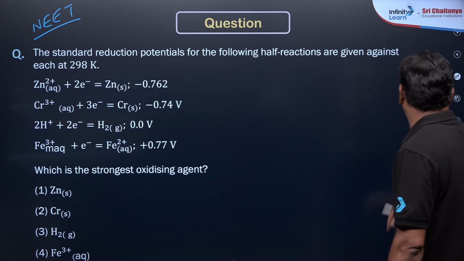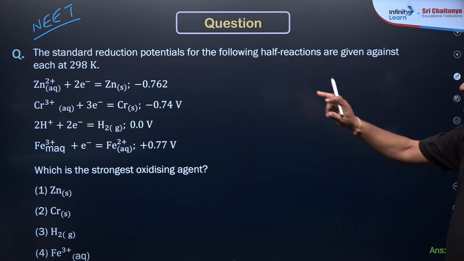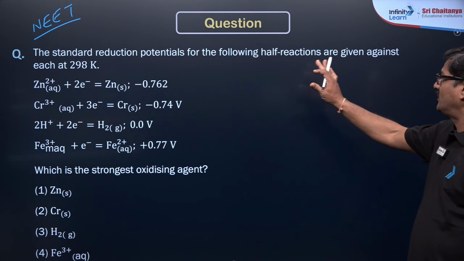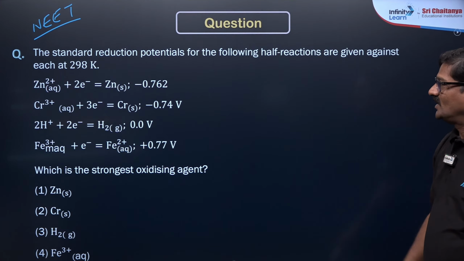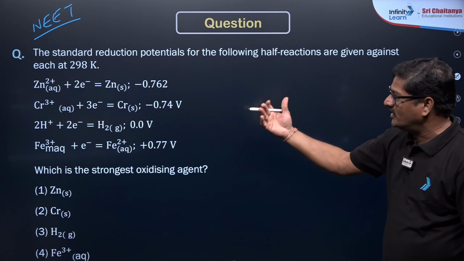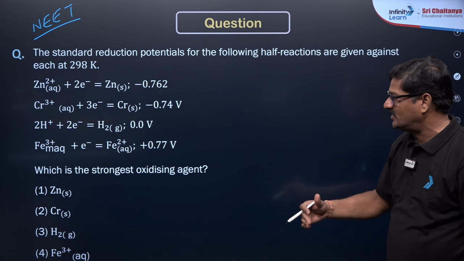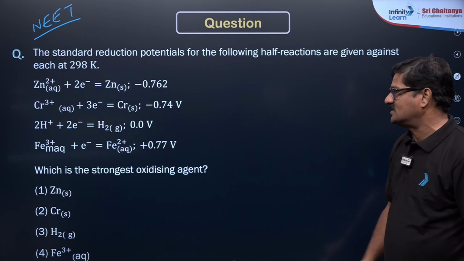Everybody, I want the answer over here. So standard reduction potentials for the following half-cell reactions are given: zinc, chromium, hydrogen, Fe3+. Which is the strongest oxidizing agent?